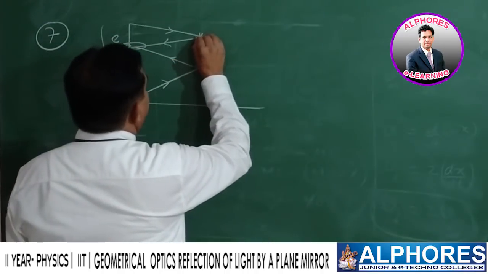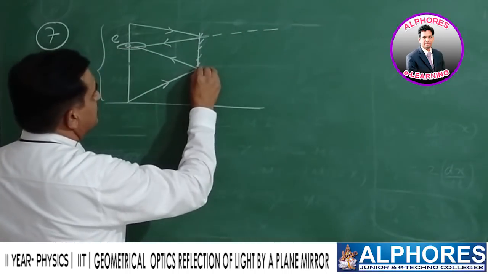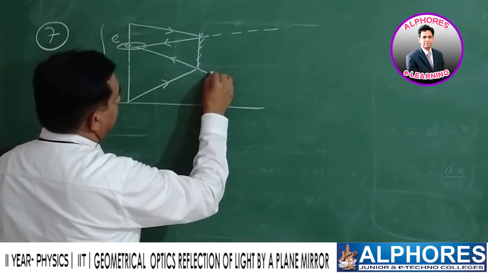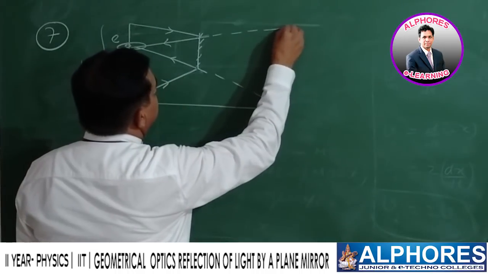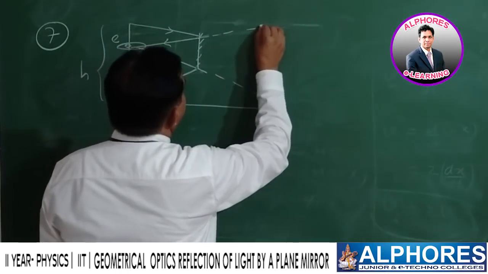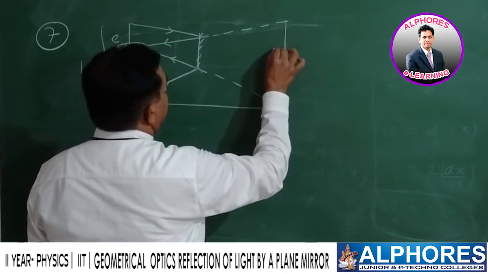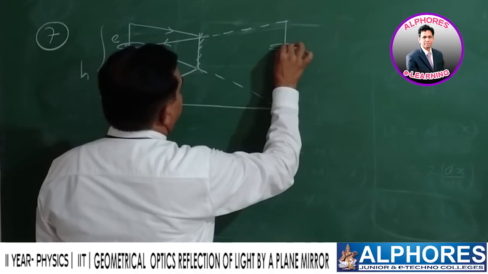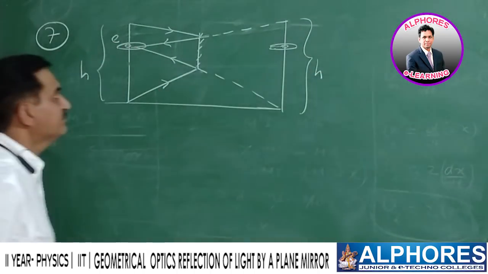Now extending them, reflected lights are extended, and this is also extended reflected light. You will get image of the person. Image of the person. This is also h.